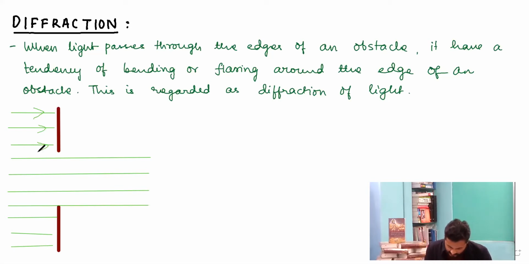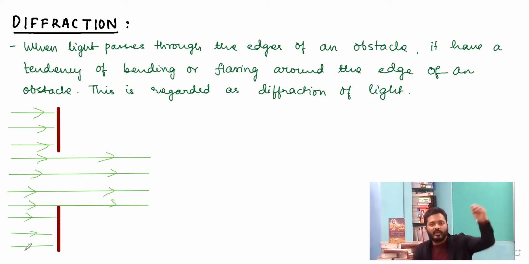Since the rays of light are coming from very far away, they come in the form of a plane wavefront, and this strikes the slit, which has a slit width b.